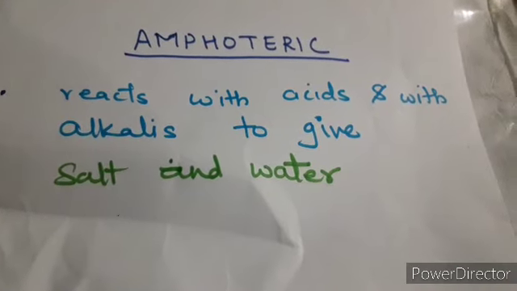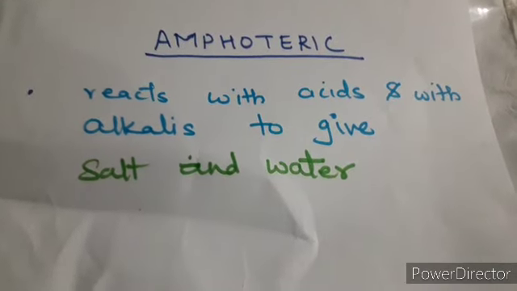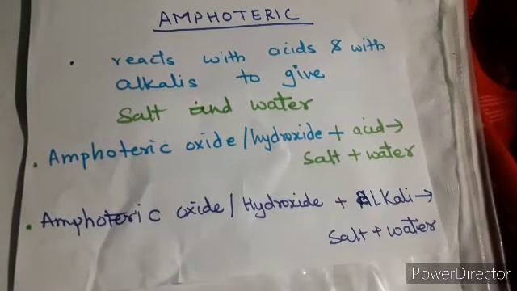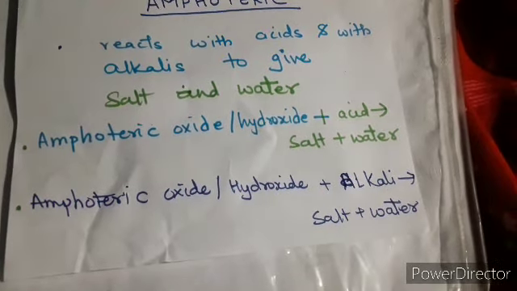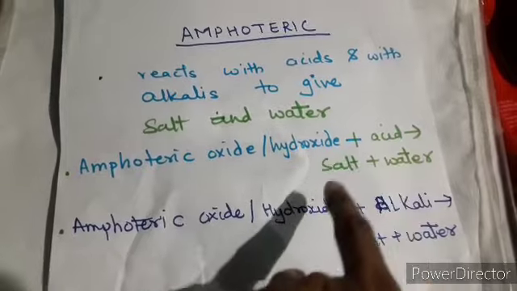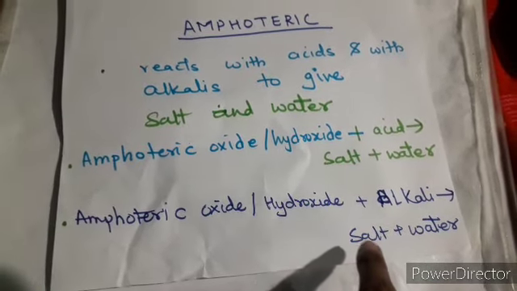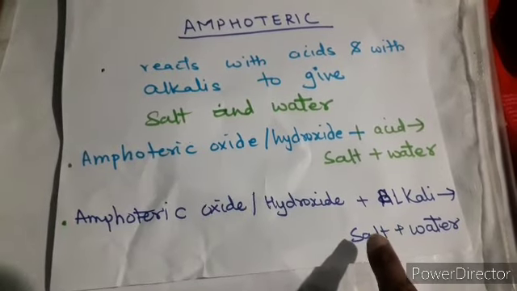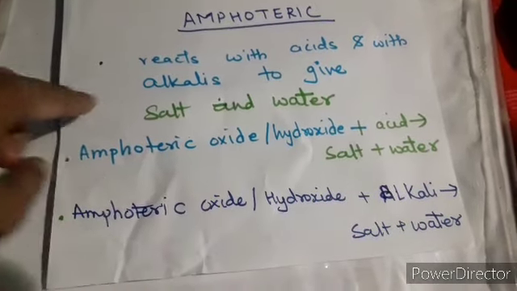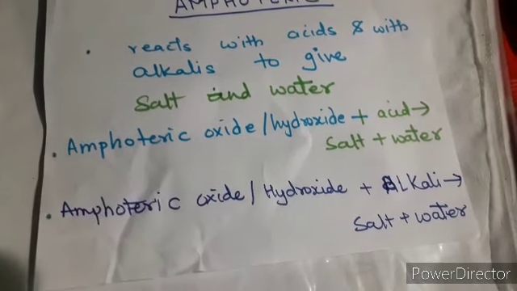But in our course, we are focusing on alkalis, not on the acid. These amphoteric oxides or hydroxides give salt and water with acid also, but we are not focusing on this part; we are focusing on the second one, which is in our course.